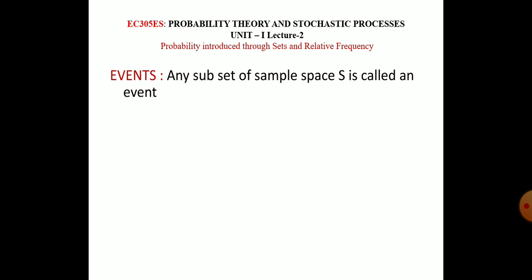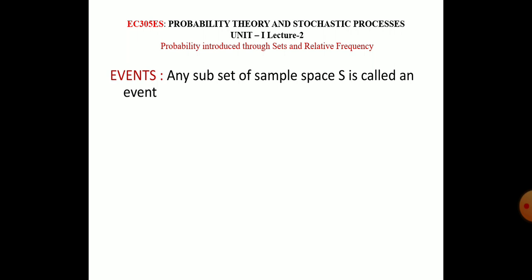After that, the very important concept is events. The first concept is sample space, experiment and sample space. The second concept is event. What is an event? It is very important to understand this in this subject.